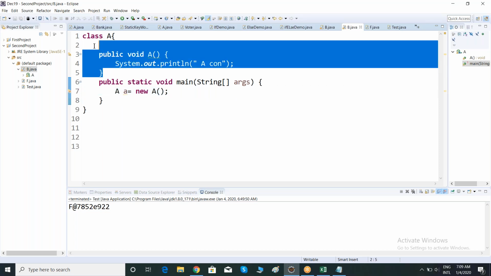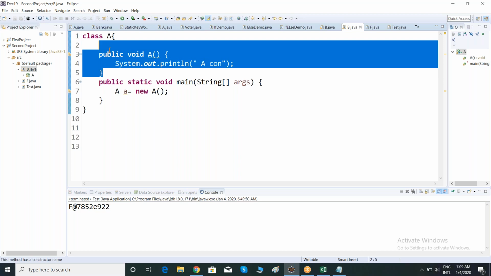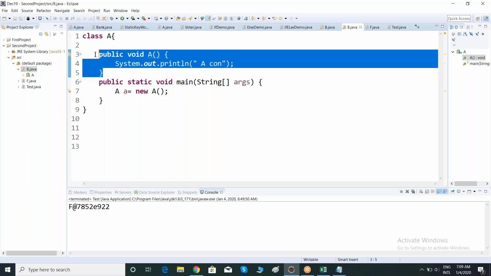Like this, I can maintain n number of constructors inside a class, but we have to differentiate them with parameters. That is what we call constructor overloading, right? So at the time of execution, the program will always check whether you have mentioned a constructor or not. If you mention one, the program will not create a constructor for you. If you do not mention one, the program will always create a constructor, the default constructor only, right?